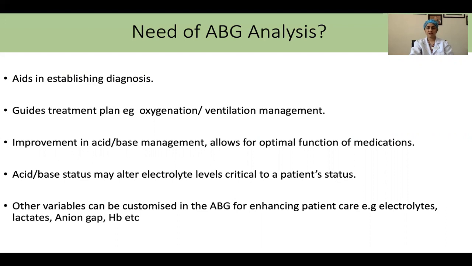Now it is important that we do not directly depend upon the first values of these extra parameters that are available to us in one go. The first ABG report needs to be correlated to the stat lab values, and if the two of them are in sync with each other, then we can depend upon these extra parameters values in the sequential ABGs. One more important thing is it is not one value of ABG, but it is the trend of ABG values that is important and that will help us guide our management.